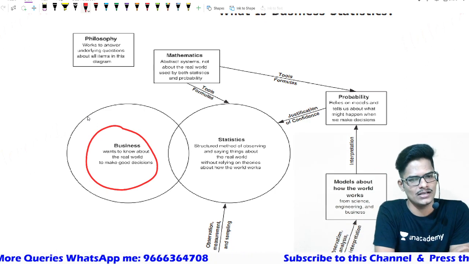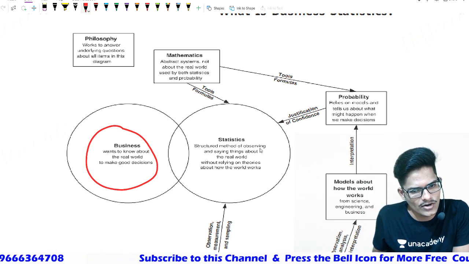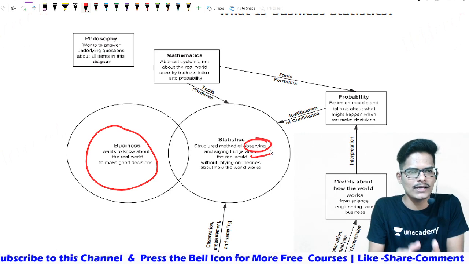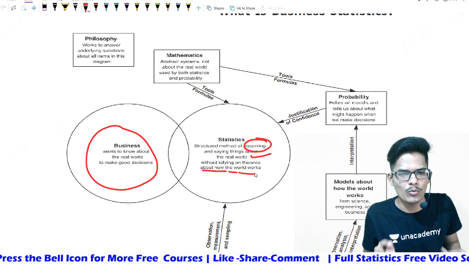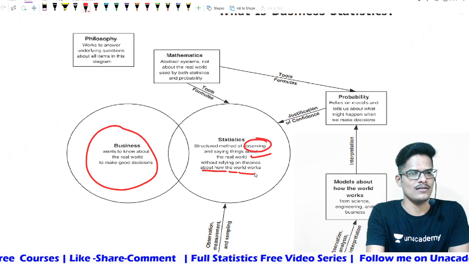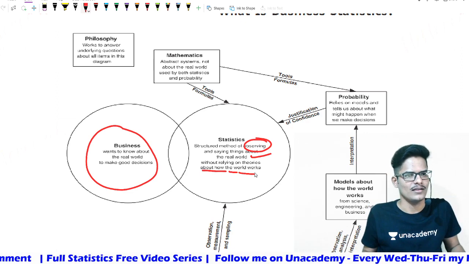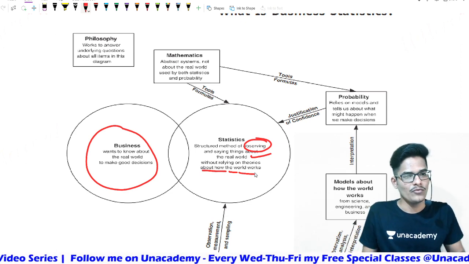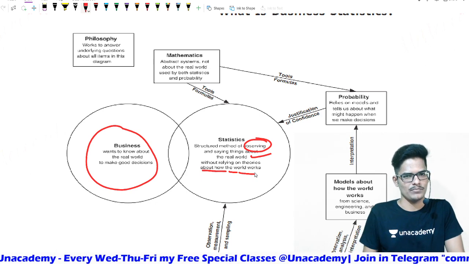The one and only, which is linking mathematics, probability, and science under one roof, is called statistics. So statistics is a structure of methods of observing and saying things about the real world without relying on theories about how the world will work. So we are not going to read theories in statistics, because theory is other subjects' arena, but statistics is something different from others, where we are going to see real life, real life application of the concept.